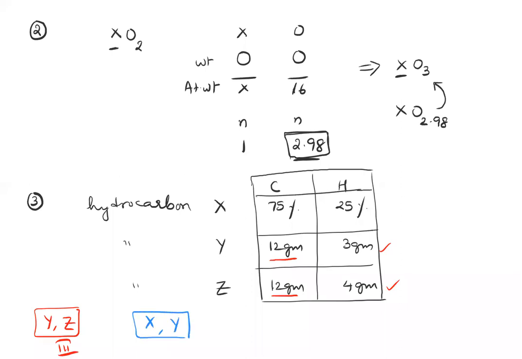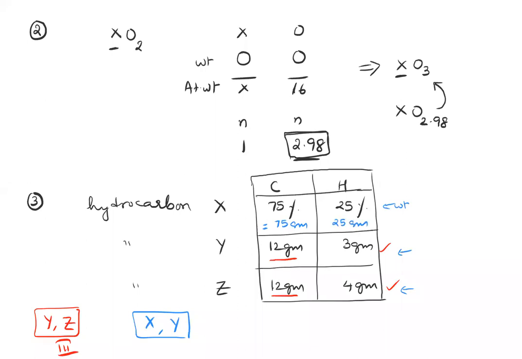Now they are in percentages and weights. So I have to either convert percentage to weight or weight to percentage. Since both these are already in weights, it would be smarter to convert this also into weight. But during the exam, it doesn't really matter which one you convert to what, because for some people percentage is comfortable, for some people weight is comfortable. So I'll do both of them. If I change this to weight, it is 75 grams and 25 grams in every 100 grams.